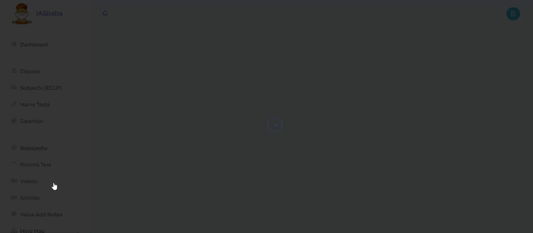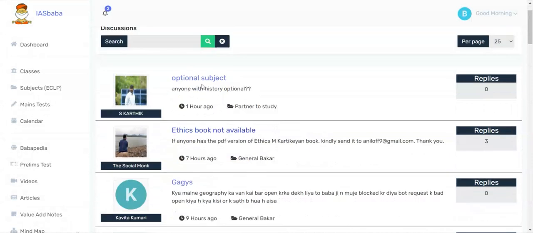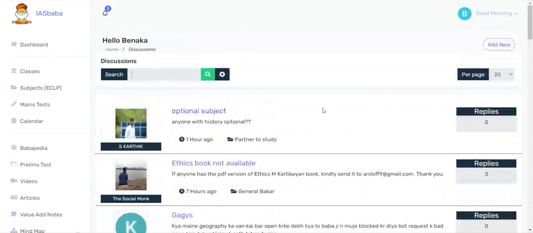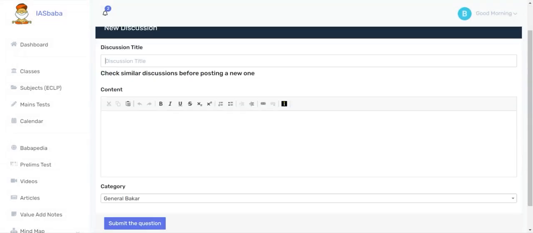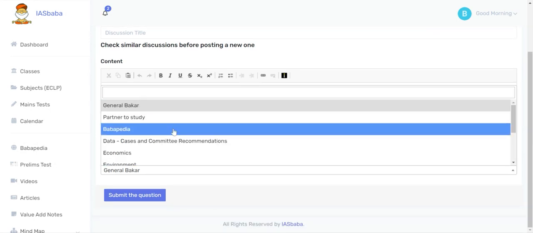Going to peer discussions. Here you can search for discussions at the top. If you want to add a new discussion, click on Add New. Then enter the appropriate title and the content. You can also choose the category here.